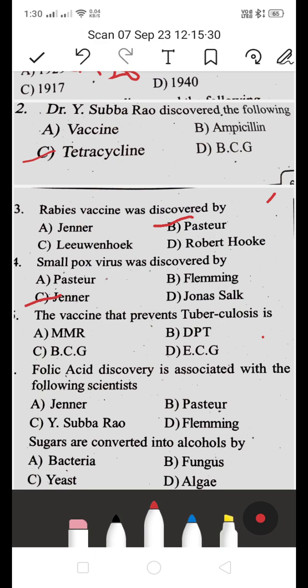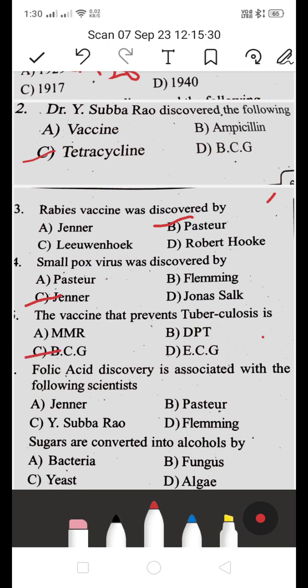This is the right answer, Edward Jenner. Next one. The vaccine that prevents tuberculosis, is it MMR, DPT, BCG or ECG? It's BCG. This is the right answer.